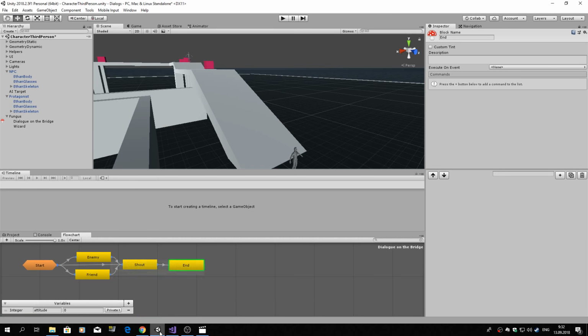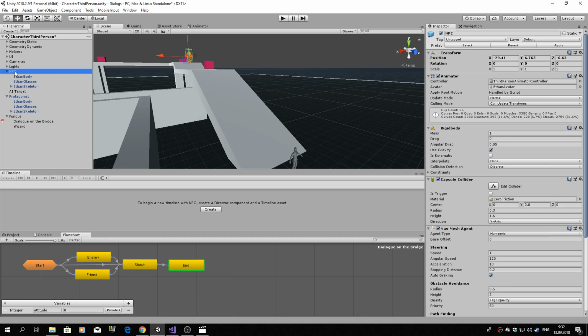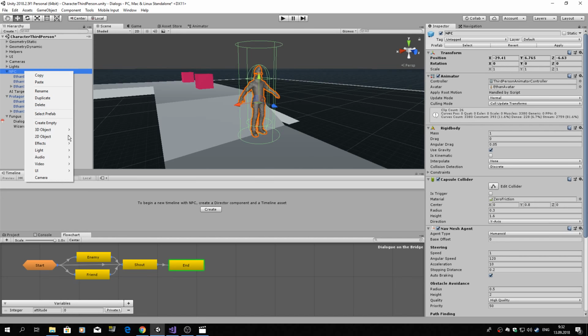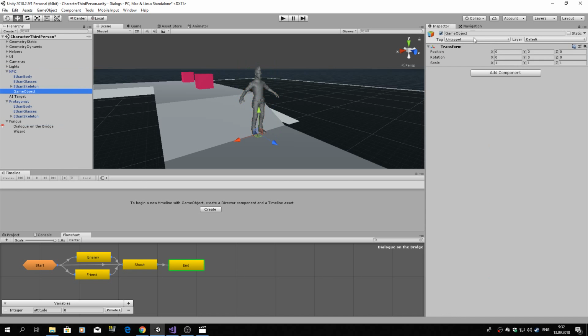Let's try to attach those scripts to our objects. First of all, NPC. We will create a new sub-object named dialog. It will contain a sphere collider.